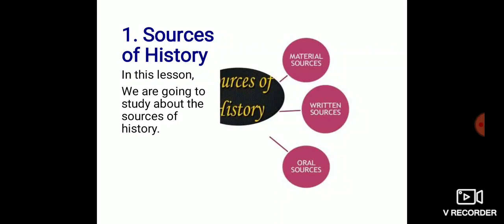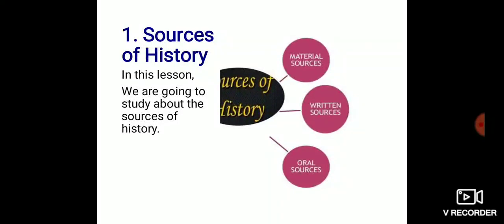History must be based on authentic evidence and proof. It means you have genuine proofs or sources. These proofs are known as the sources of history. The sources or the proofs that you have are called the sources of history. So we'll classify the sources into 3 types. Which are the 3 types? The material sources, written sources and oral sources. So we'll learn about them.